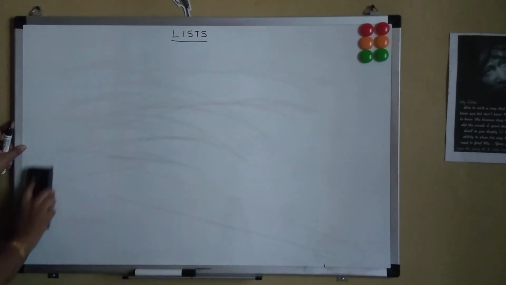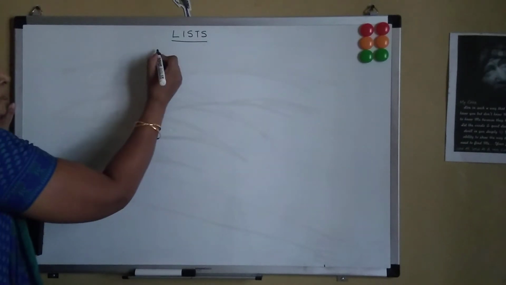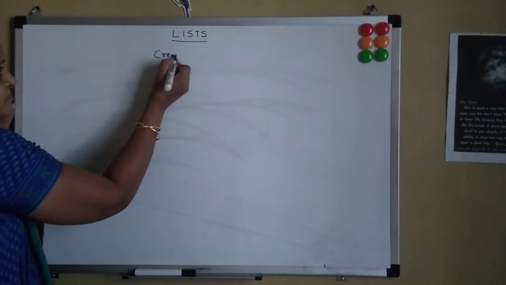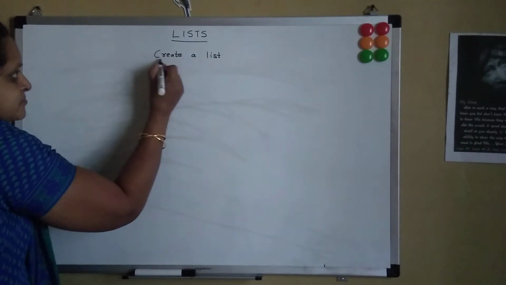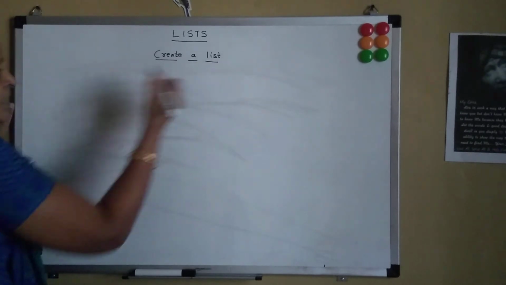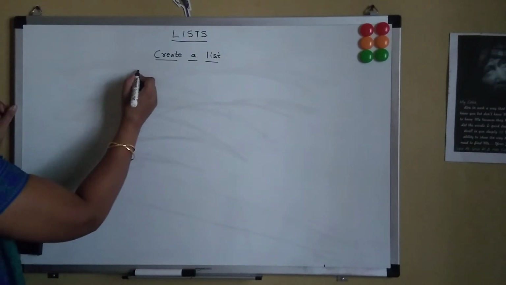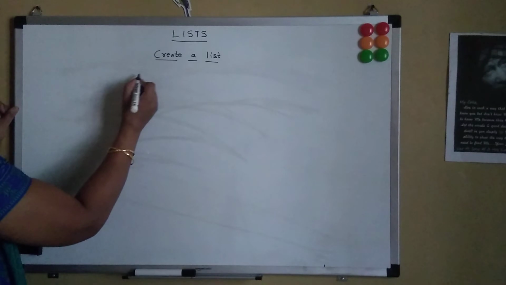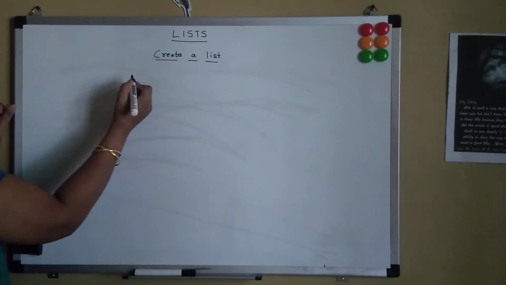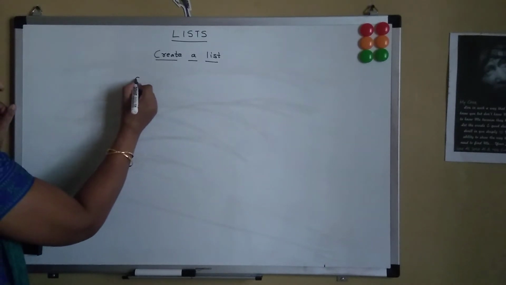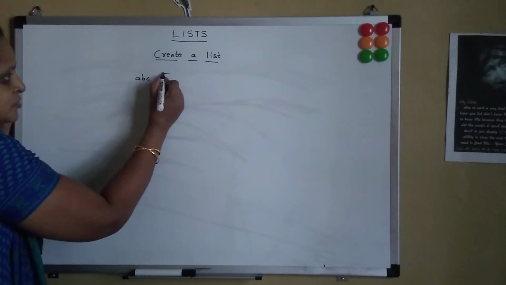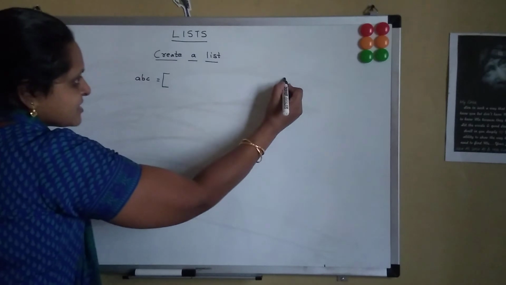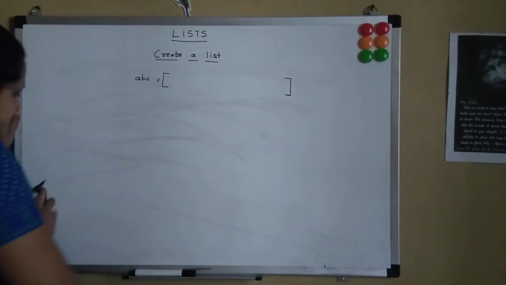So firstly, let's see how to create a list. A list is having one variable. We can define the list with any variable which is called the identifier. So I'm taking ABC as my list name and it should be enclosed within the square brackets.